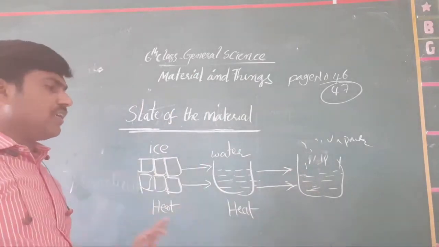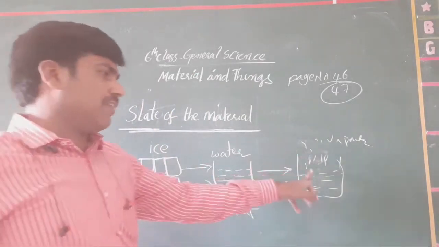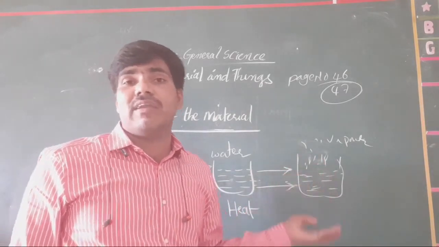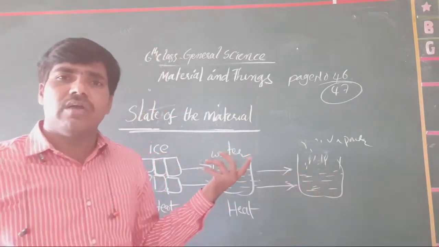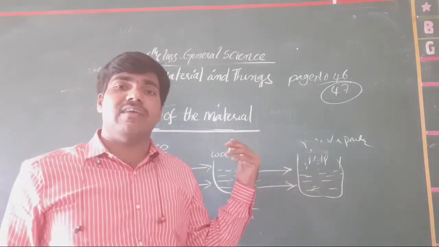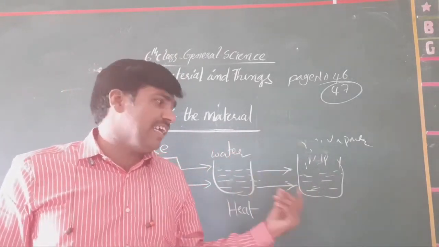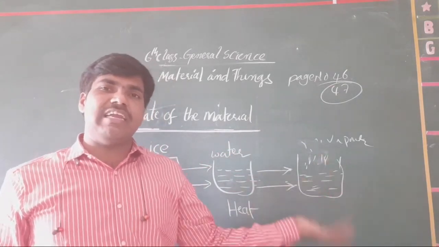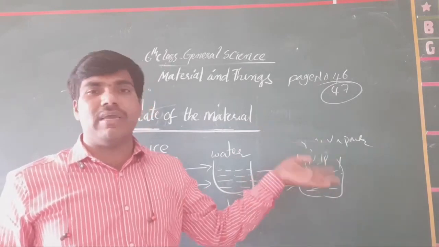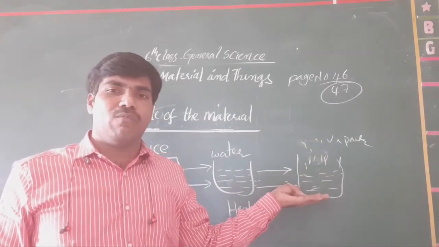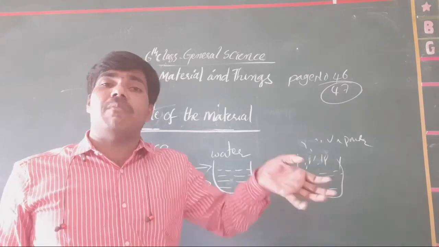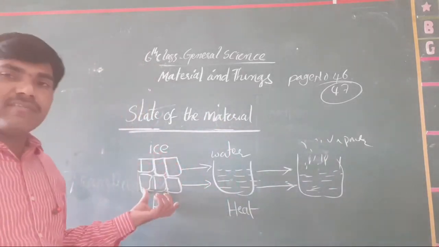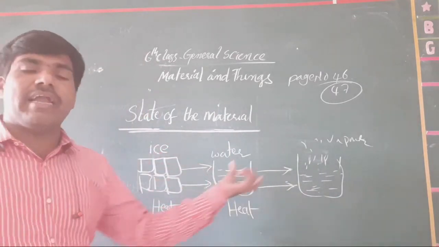Once you take it out, compare the water level with the earlier situation. The water level decreases or not? Yes, the water level decreases. Where will it have gone? It will have gone in the form of gas. If we still increase the heat of the water, the total water in our bowl may decrease. Where does it move? In the form of a gas. What did you understand from this? The same ice is converted to water and also to vapor.